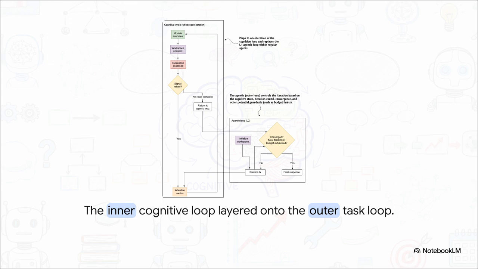The agent perceives, plans, executes a tool, evaluates the output, spots a flaw, routes back to planning, forms a completely new hypothesis, and tries a different tool, all before control ever returns to the outer loop. Just think about how powerful that is compared to a standard agent that just blindly runs a chain of prompts and hopes for the best.